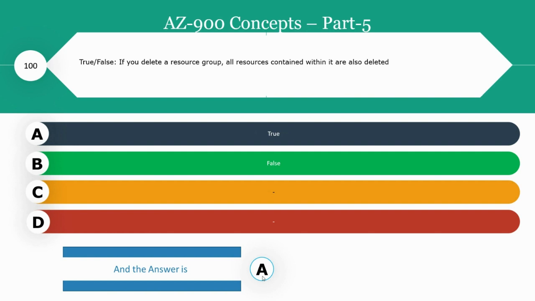Next, if a resource manages another resource or set of resources, that will be deleted. Next, all the remaining resources will be deleted. Overall, when you delete a resource group, whatever resources come under that resource group will be automatically deleted. And so the right answer for this question is option A.